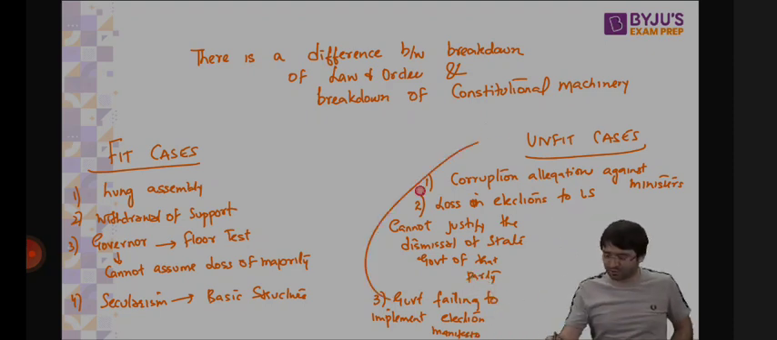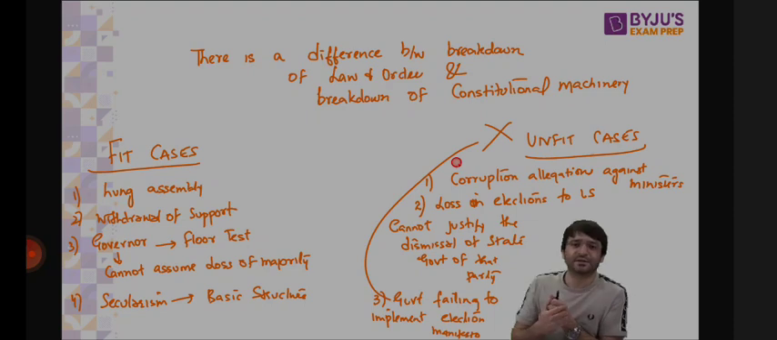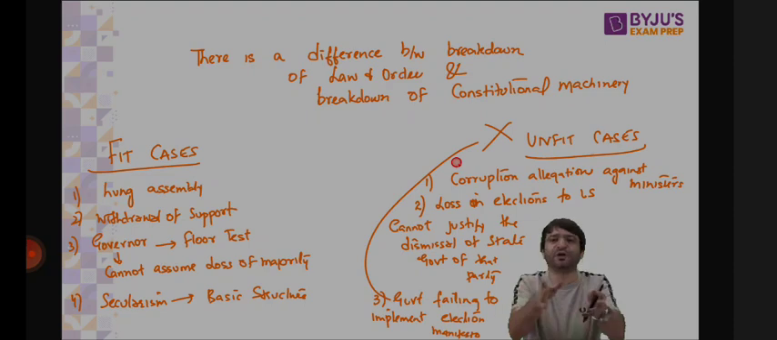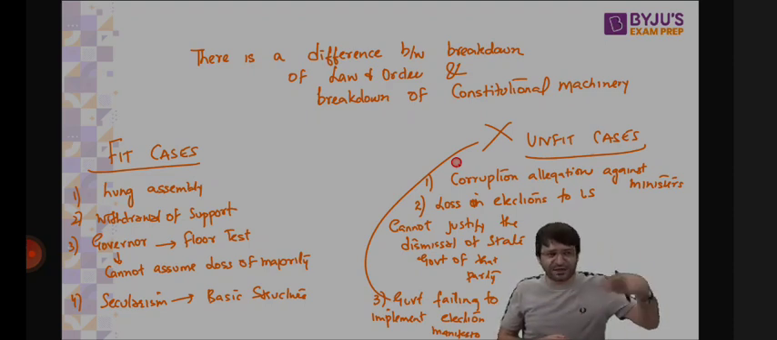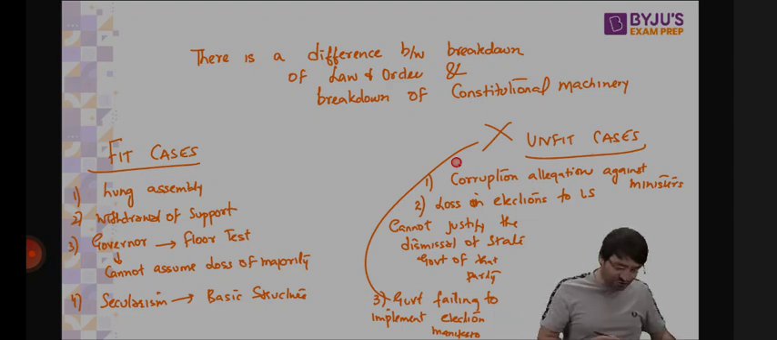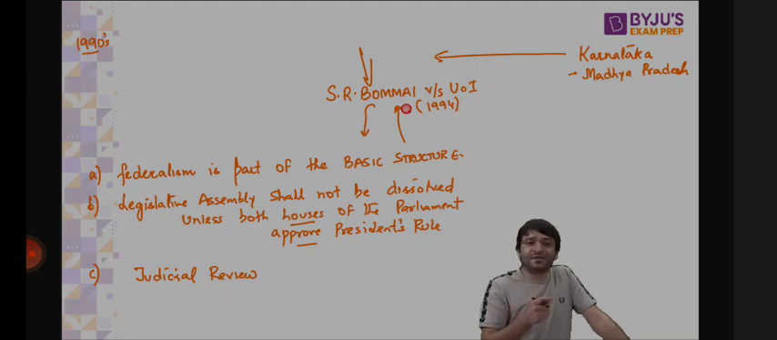Please understand the difference. There's a difference between breakdown of law and order and the breakdown of constitutional machinery. If you mix the two, you are destroying federalism. If a political party has not abided by its election manifesto, or there is a corruption allegation against a minister, that is not the fit case of President's rule. That's a breakdown of law and order, not the breakdown of constitutional machinery. And it is thanks to this SR Bommai judgment that we have seen fewer instances of the abuse of Article 356. After this judgment, there have been only a few cases of improper use of Article 356. And even in those cases, the courts came to the rescue.